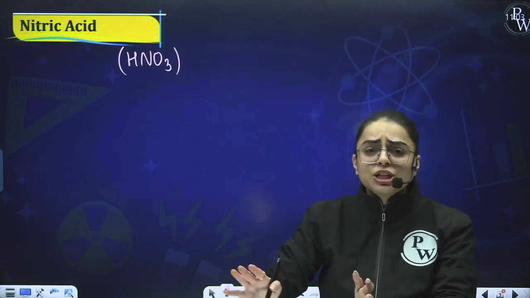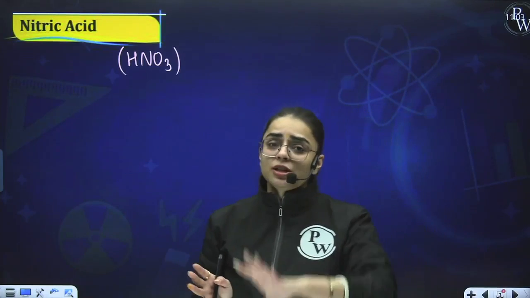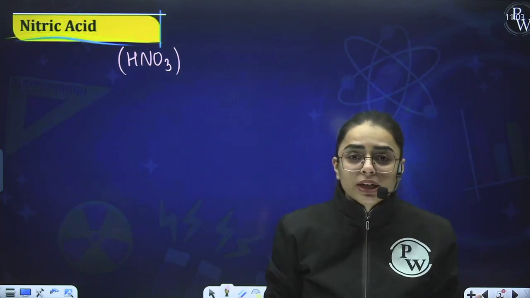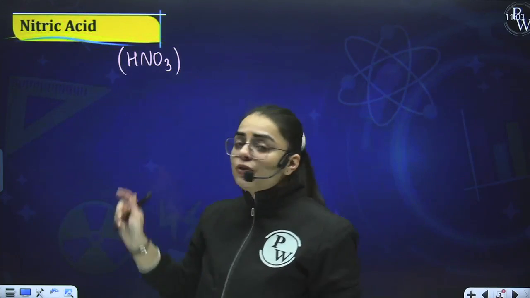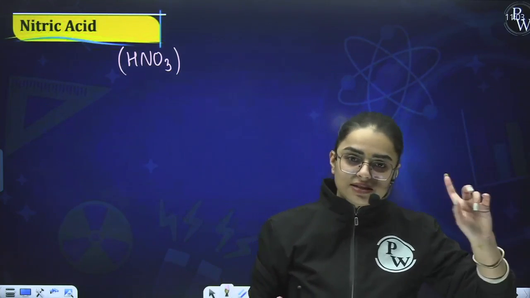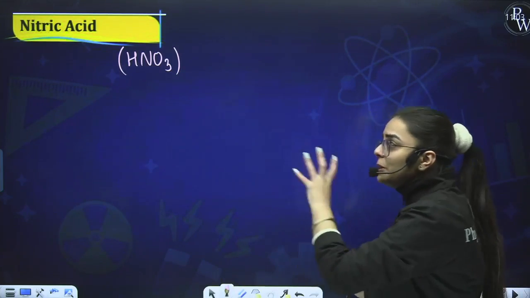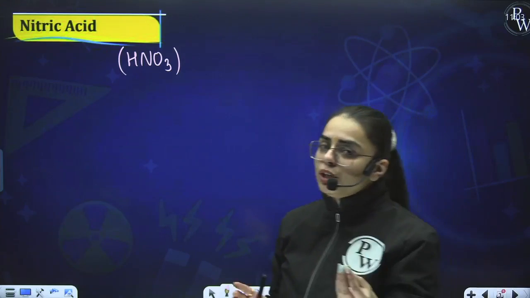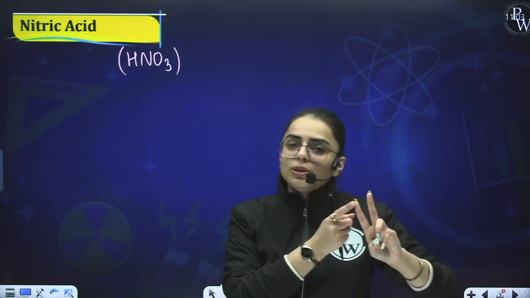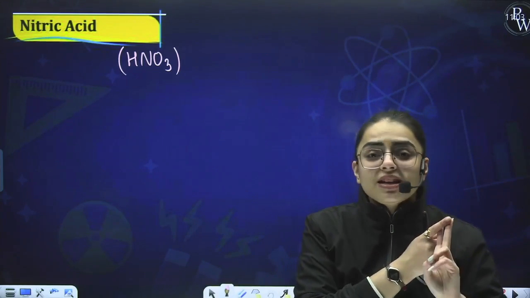So this is going to be the procedure for all the compounds, whether it is of the nitrogen family, or phosphorus, or the oxygen family and so on. So when I'm talking about nitric acid, first of all, I shall study the preparation, then the physical, then the chemical properties. Is it clear? So if I talk about the preparation method, we are going to prepare nitric acid with the help of two methods. One is the laboratory method, another one is the industrial method.